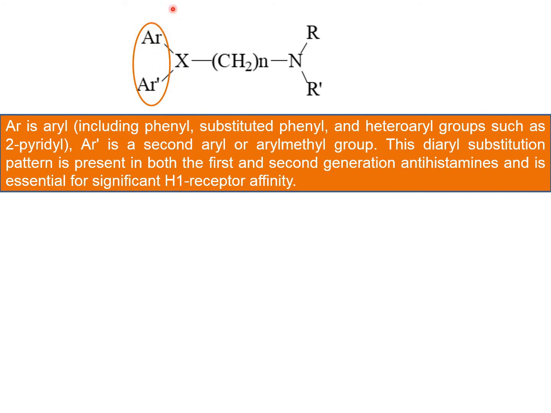Now firstly we need to focus on the aryl moieties, where Ar is aryl that includes phenyl, substituted phenyl and heteroaryl groups such as 2-pyridyl. On the other hand, Ar' is a second aryl or arylmethyl group. This diaryl substitution pattern is present in both the first and second generation antihistamines and is essential for significant H1 receptor affinity.